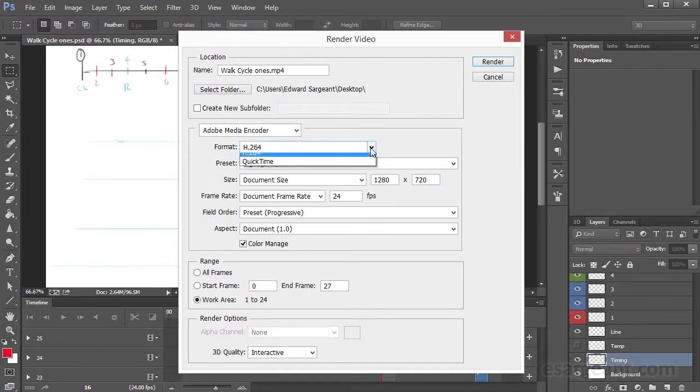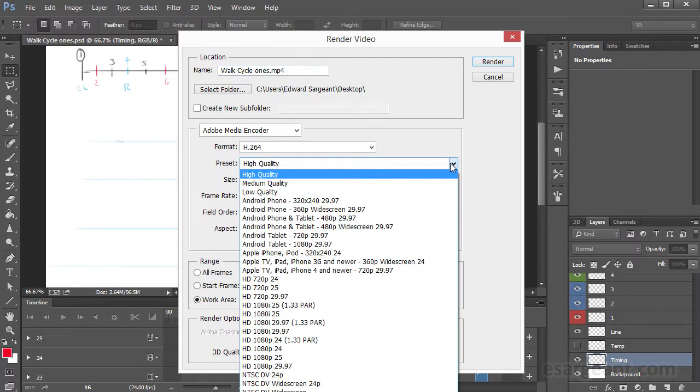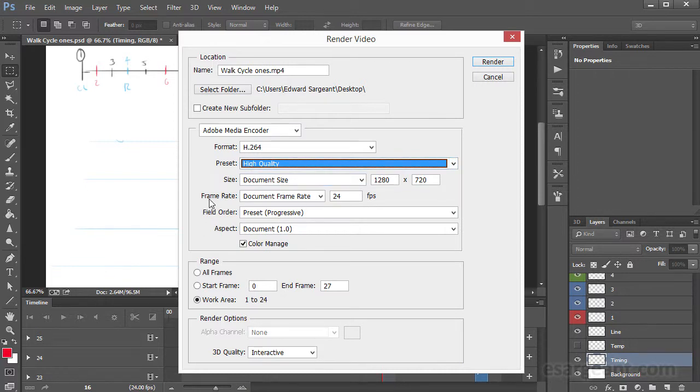So for the format you've got a couple of options: QuickTime or H.264. I'm a fan of just doing a straight H.264, and that'll give me a nice MP4 container. You've got some presets that you can use here. Typically, if I'm uploading to YouTube I might use one of these settings. If you really just want to do a quick output for testing, you can do a quick high quality output. Because these are usually short animations, the file size isn't that much of an issue typically. Document size, I'd keep this at the default, what you've set your original document to, in this case 720p. And frame rate, I would leave that at the same as the actual document itself, 24 frames per second in this case.